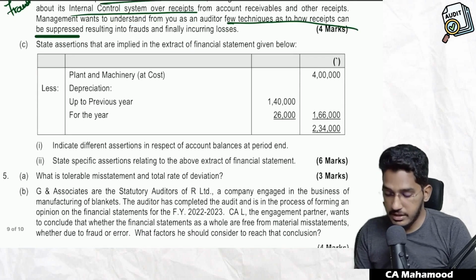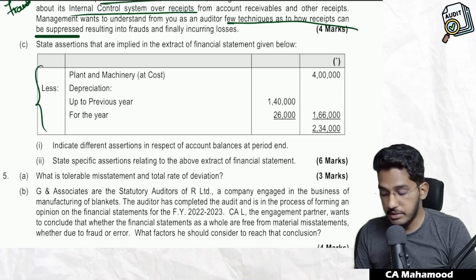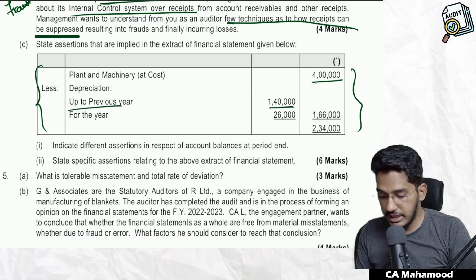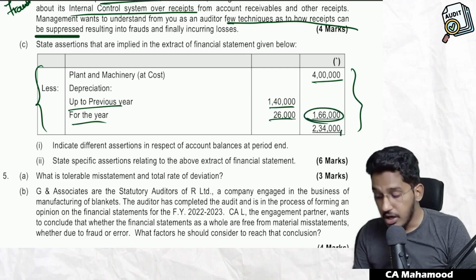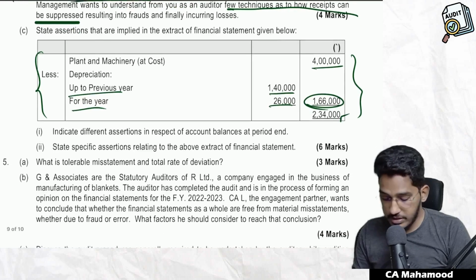Next one, state assertions that are implied in the extract of the financial statement. They are giving some extract. P&L 4 lakh rupees, depreciation up to previous year 1,40,000, for the year 26,000, total accumulated depreciation 1,66,000, 2,34,000 is a written down value. What is the question?